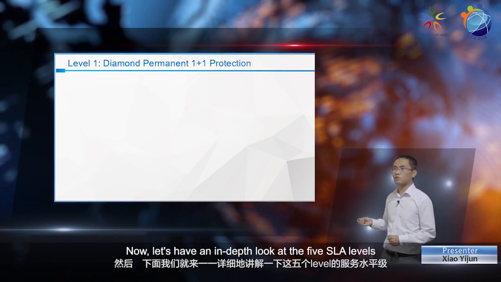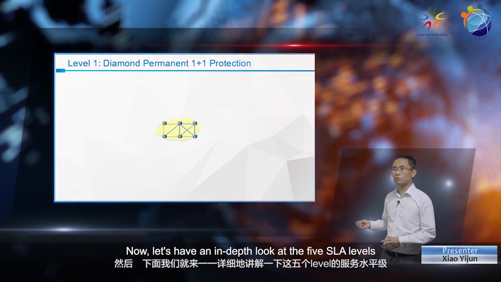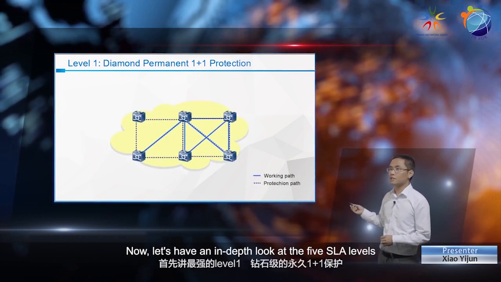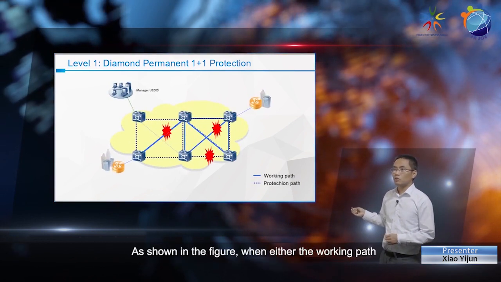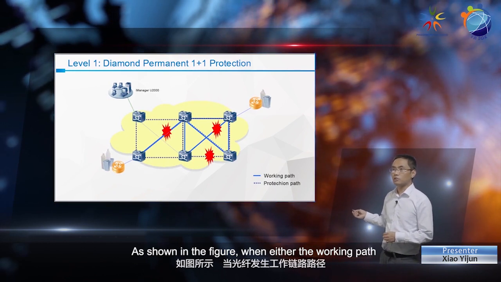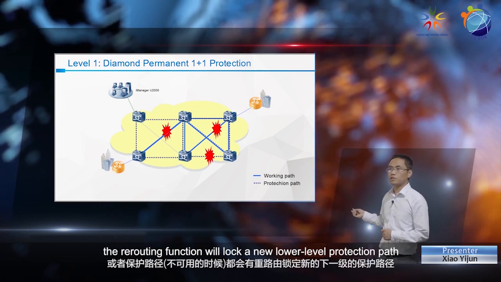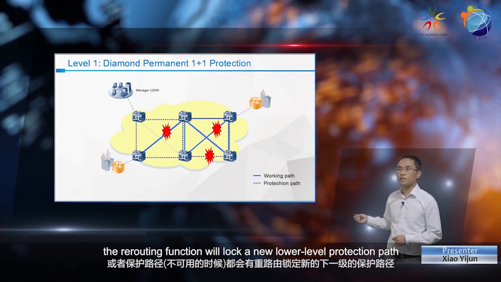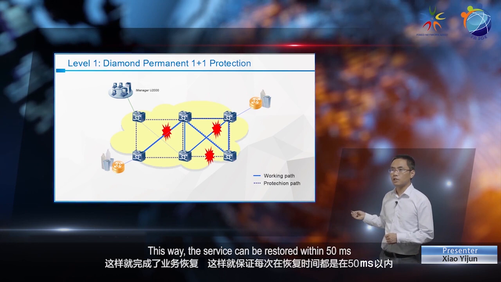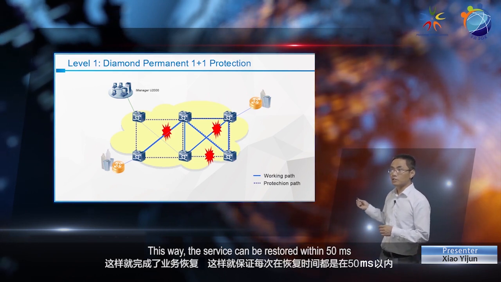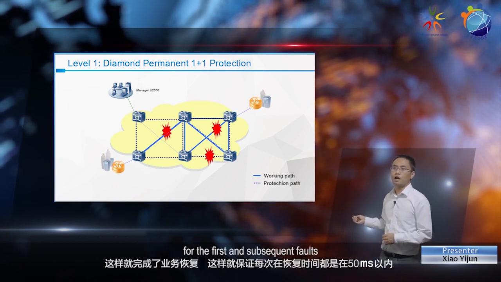Now let's have an in-depth look at the 5 SLA levels. Level 1 offers diamond permanent 1+1 protection. As shown in the figure, when either the working path or the protection path is unavailable, the rerouting function will lock a new lower-level protection path. This way, the service can be restored within 50 milliseconds for the first and subsequent faults.